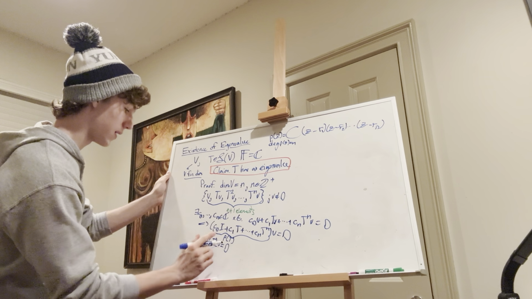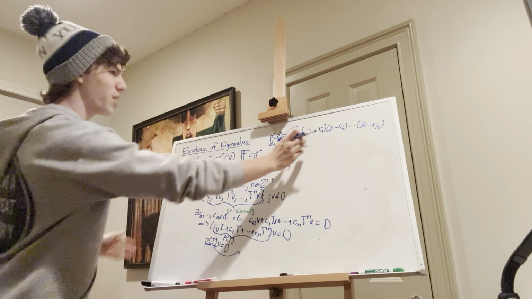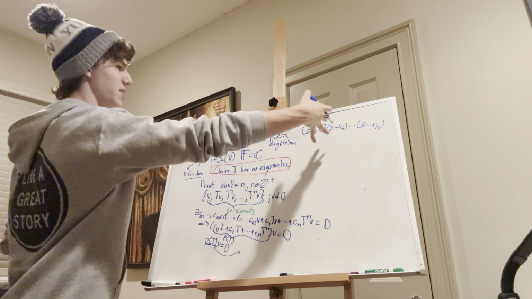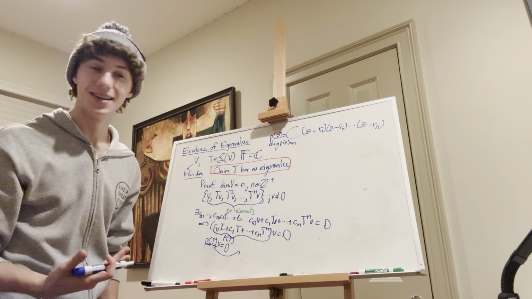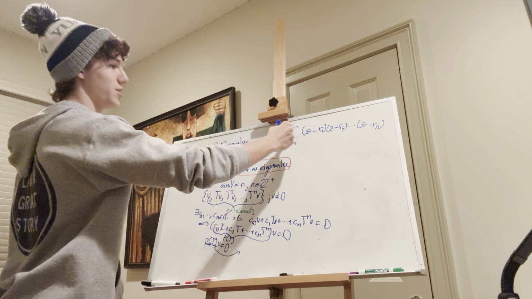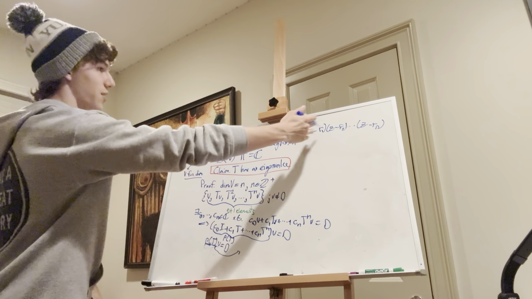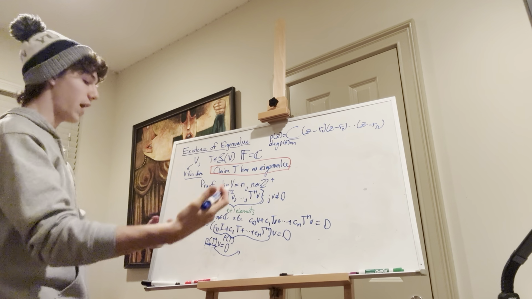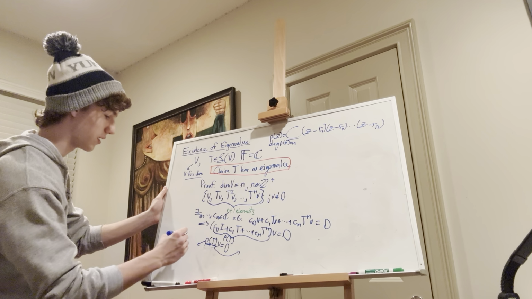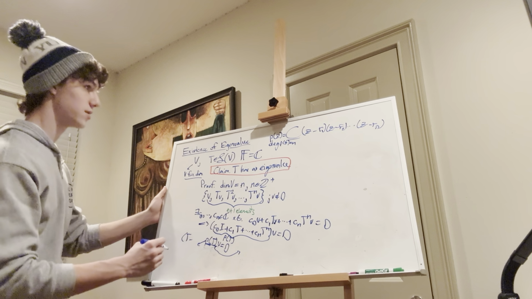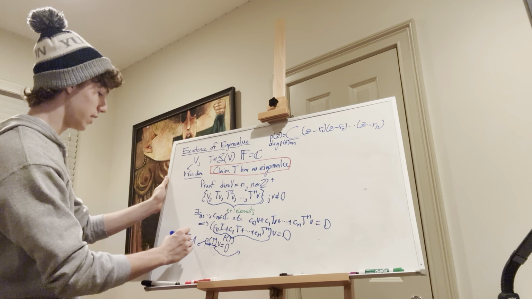So p of T, but when can we apply this? This doesn't make any sense if p has degree 0, because if p has degree 0, then it's just a constant. We can't factor anything out. We want to factor something out, because once we factor it out, we get something that looks like T minus, let's say, lambda.